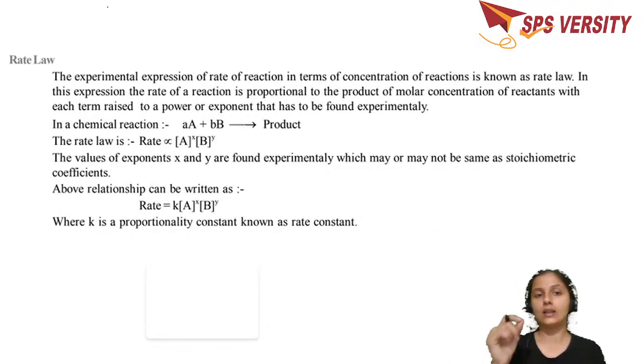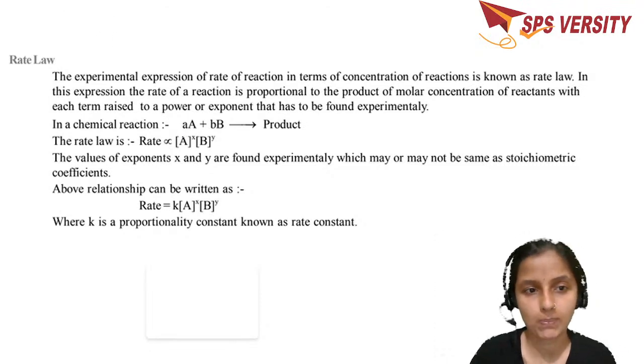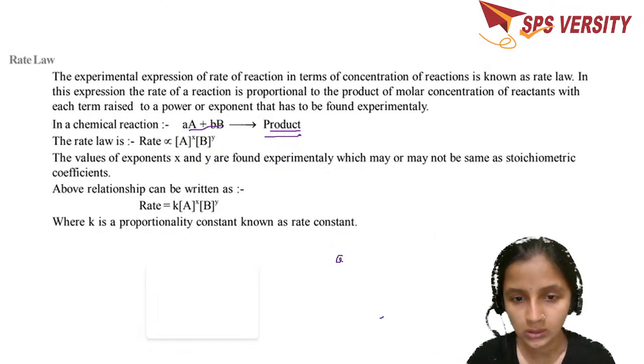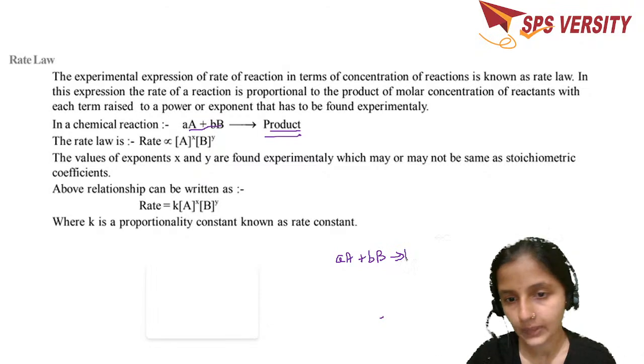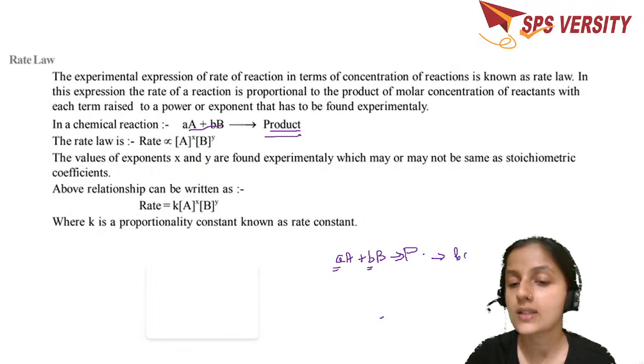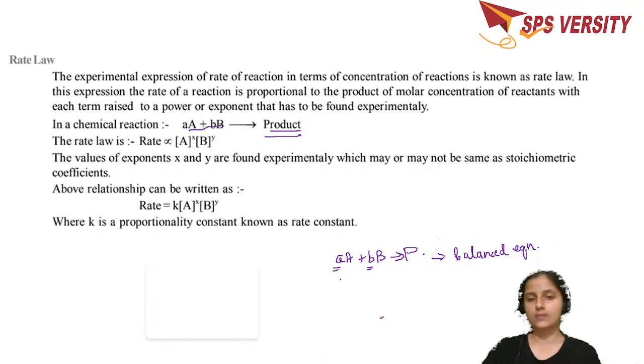If that is the case, since it is done in the laboratory, we are going to consider the same thing for the rate law expression. So the definition of rate law is the expression of the rate of the reaction in terms of the concentration of the reactant. That means for any chemical reaction, A plus B gives rise to product. If this is a reaction where a and b are obtained in the balanced equation, when you do it in the experiment, this may be different.